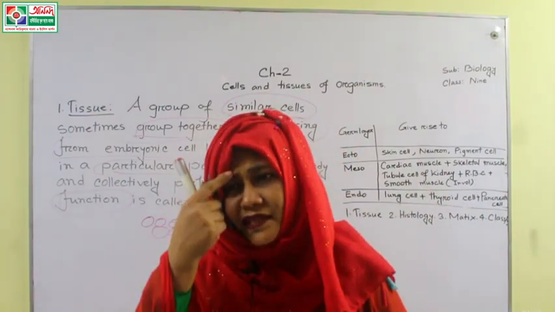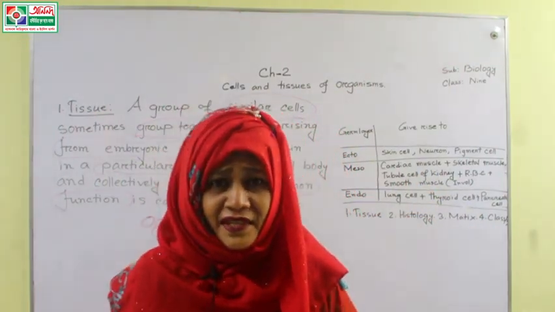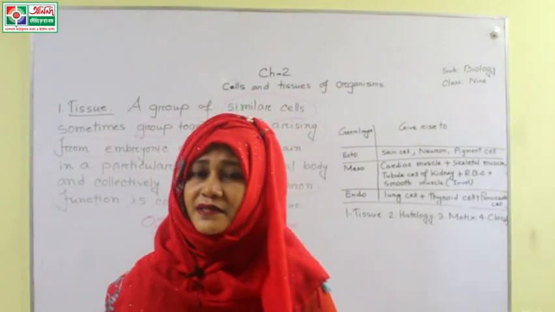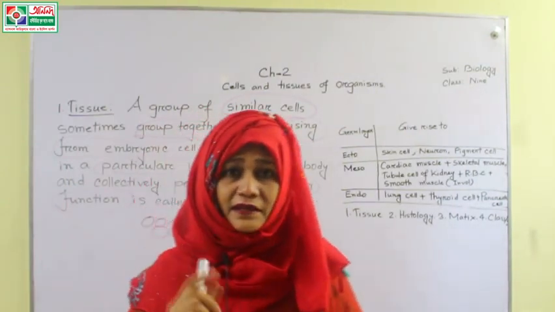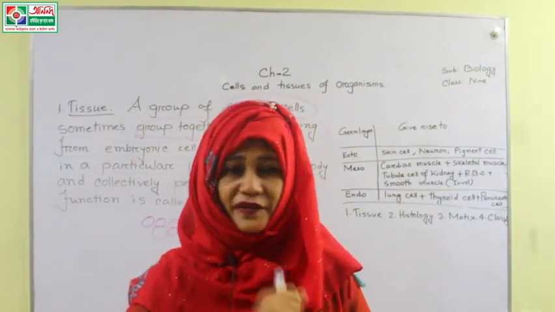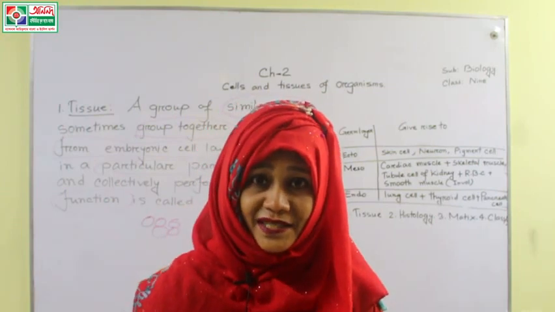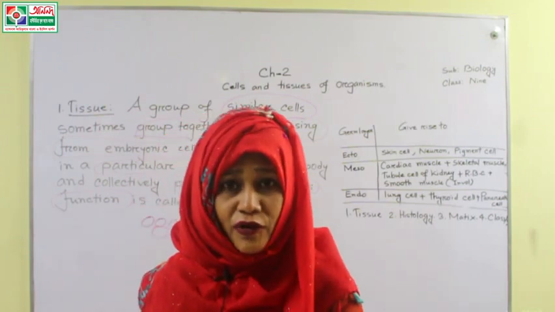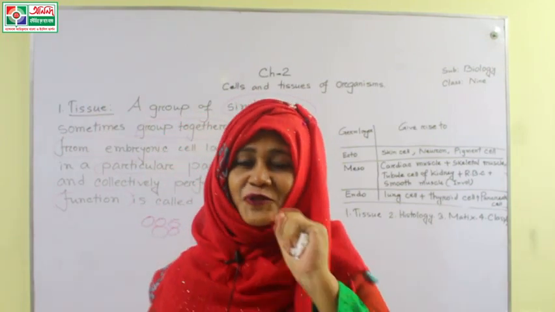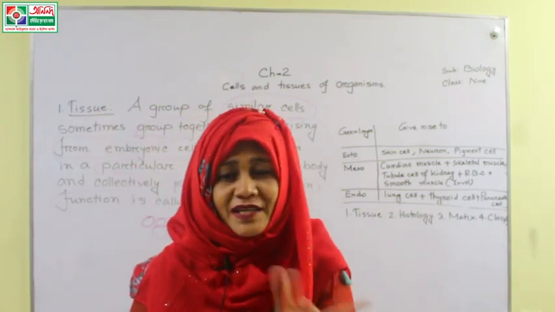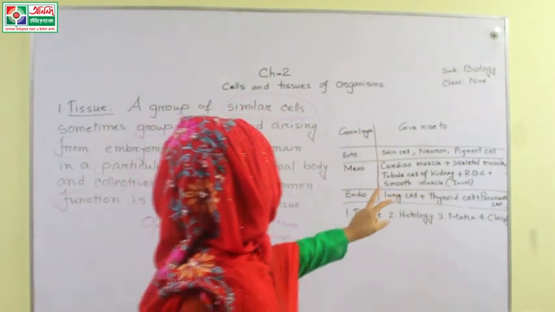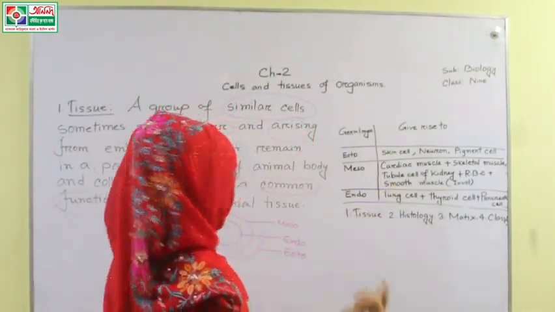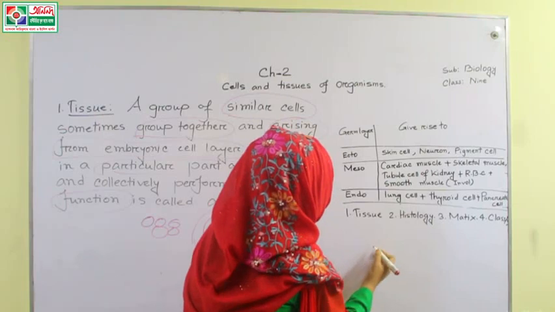Do you know what is kidney? The excretory organ of human body is known as kidney. In the kidney there are numerous uriniferous tubules, and the structural and secretory part of the uriniferous tubule is nephron, and in the nephron there are two parts, the glomerulus and Bowman's capsule, and these are the tubules. I am showing all of you with drawing.